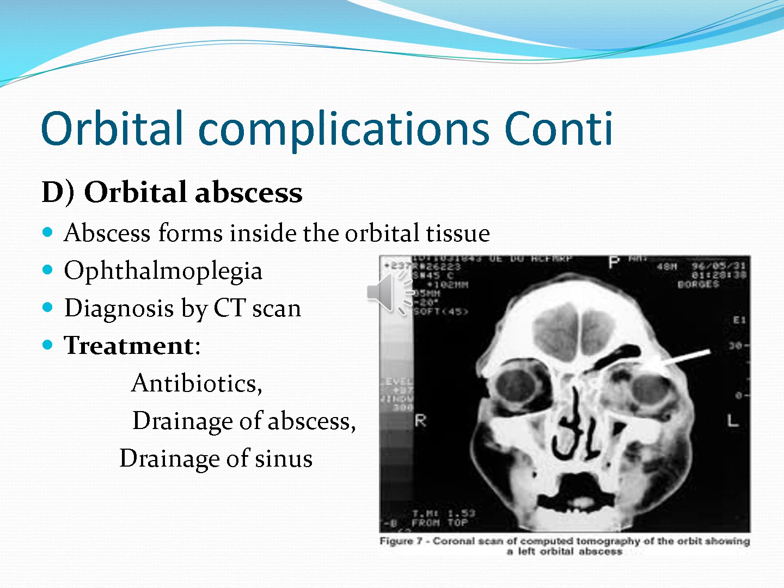So the actual pus formation inside the eyeball will cause complete ophthalmoplegia. There will be no movement, no vision in the eyeball. So diagnosis is best made by clinical examination, history, and then CT scan. CT scan will show the lesion. There will be destruction of the bone between eyeball and nose, and there will be collection of the pus inside the eyeball.